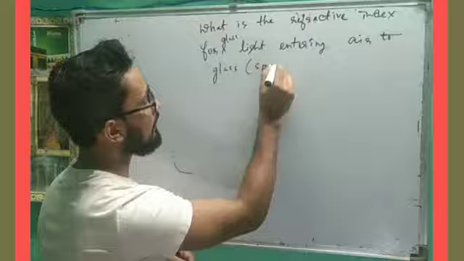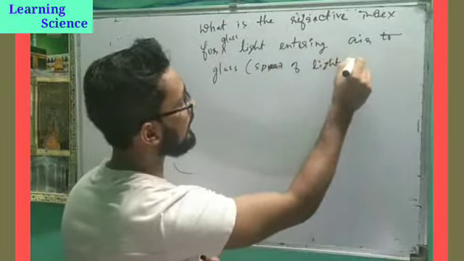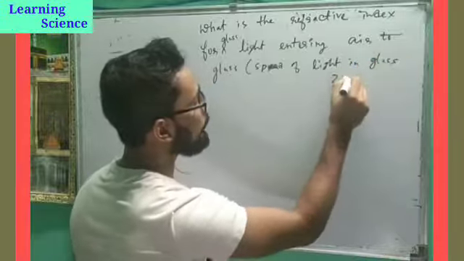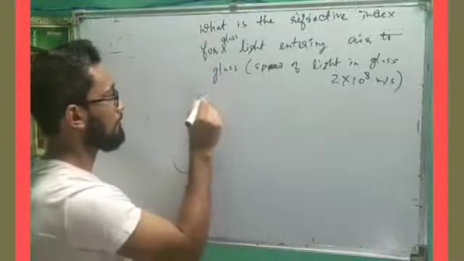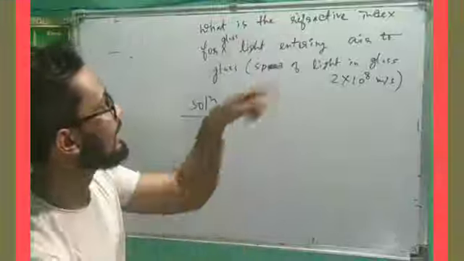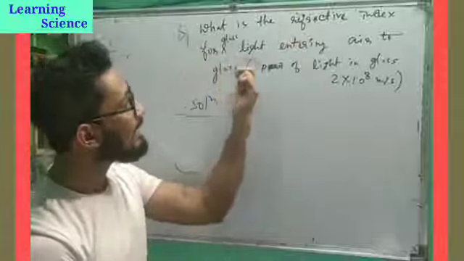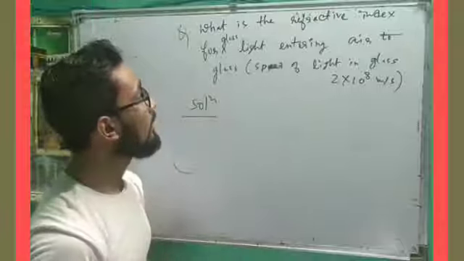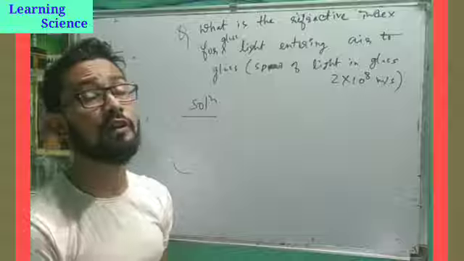The speed of light in glass is 2 into 10 to the power 8 meter per second. That's all. The question is what is the refractive index for glass when light enters from air to glass, and we find it using the speed of light in glass, 2 into 10 to the power 8.